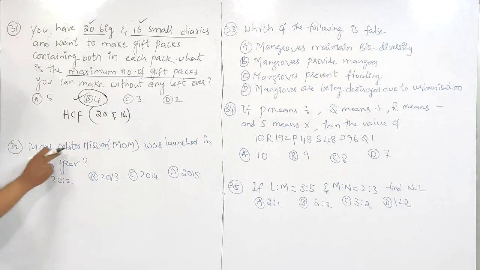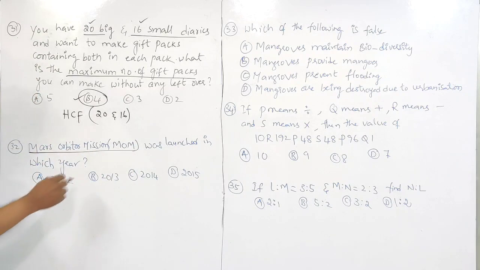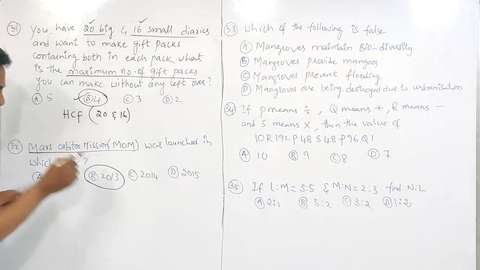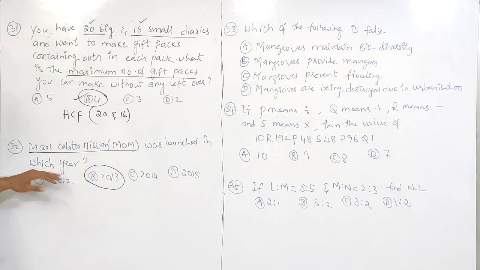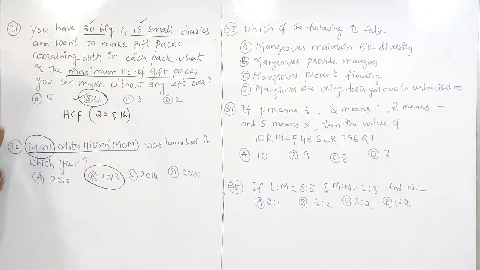Next one. Mars Orbiter Mission Mangalyaan was launched in the year 2013. So this is a prestigious mission. It was launched to study Mars, like a planet Earth, whether we can live on Mars or not. So in 2013, MOM was launched for this purpose.